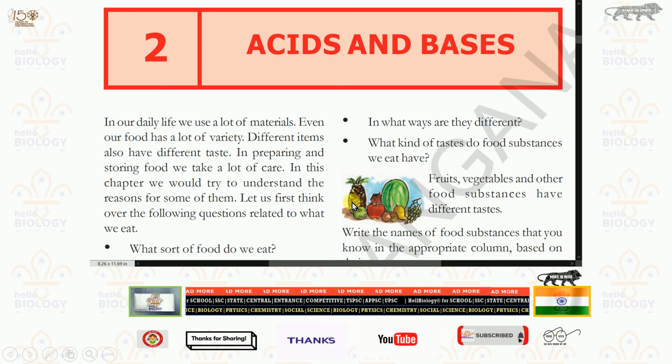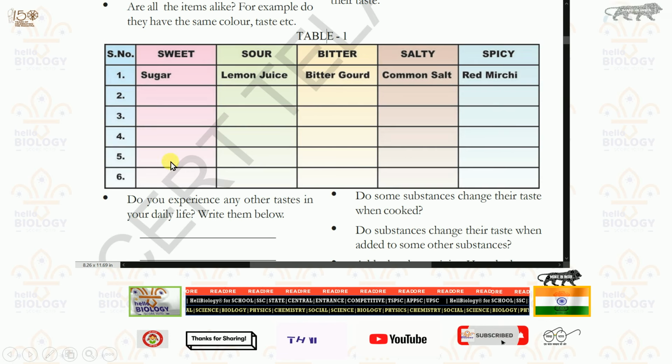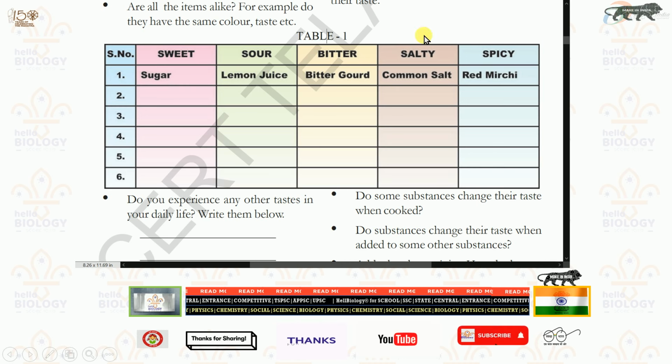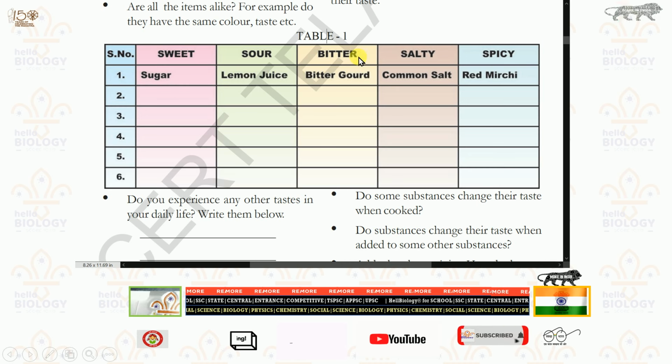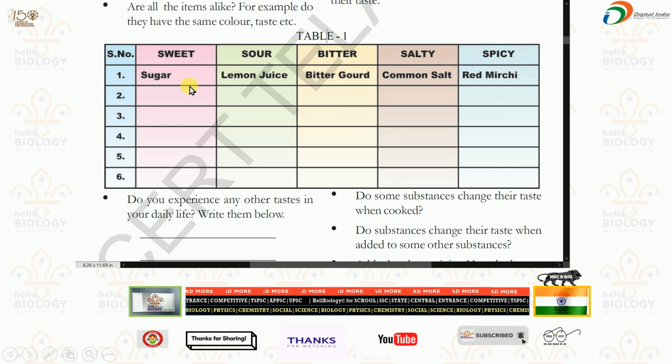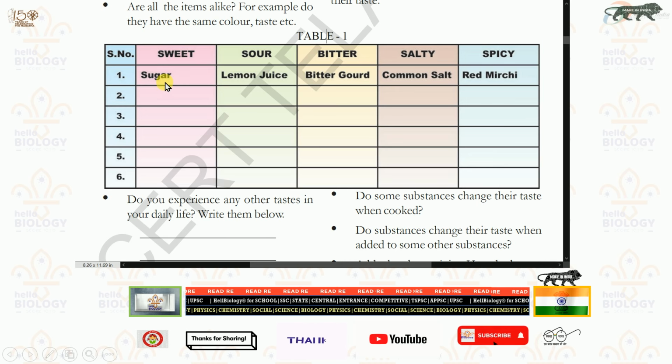And here one activity is there for you. You need to perform this definitely in the classwork. Understood? If you perform this activity, then you will understand what you are going to do. That means a table is there here, Table 1, which has serial numbers 1 2 3 4 5 6, and horizontally you have sweet, sour, bitter, salty, spicy. Under sweet, sugar is given as one example for every row.